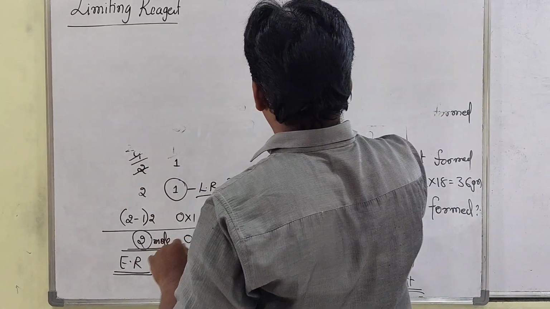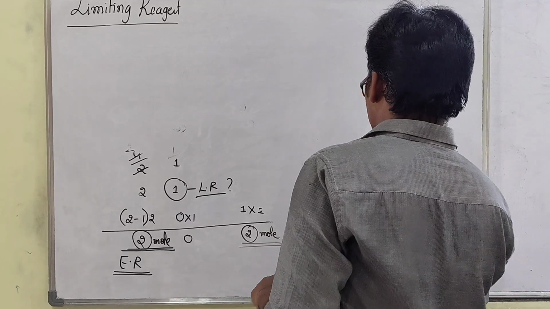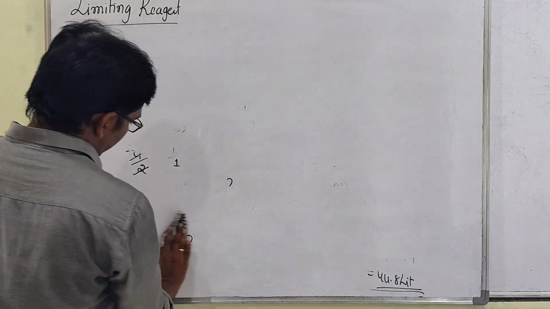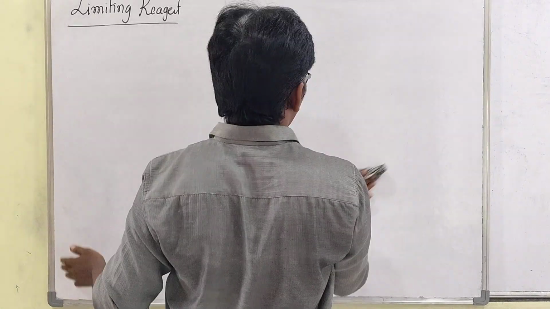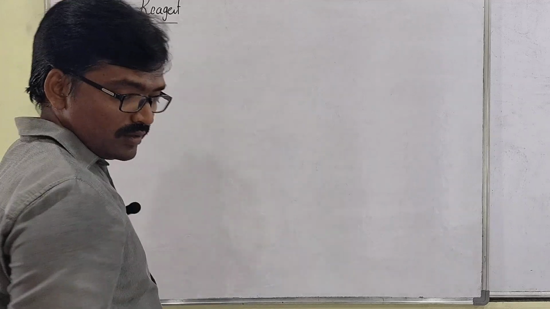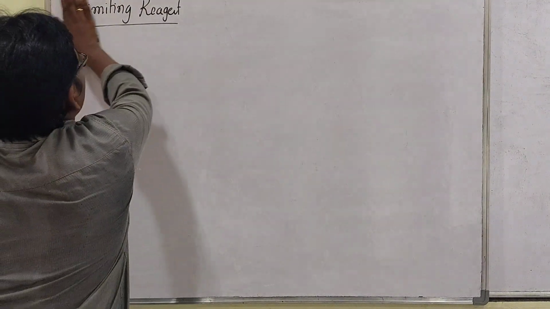So how to solve such types of problems? First we will discuss what stoichiometry is, what stoichiometric calculations are, and then how it is connected with the limiting reagent. So now, first, stoichiometric calculations.